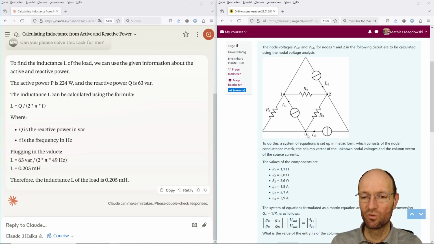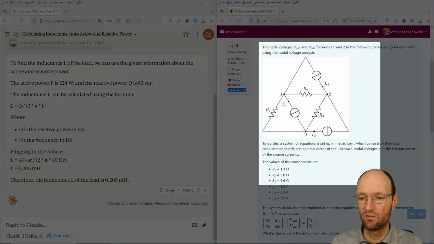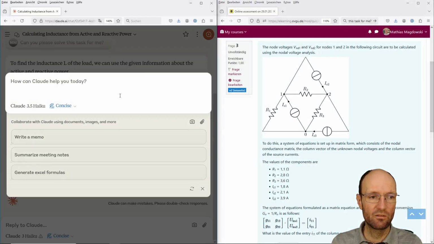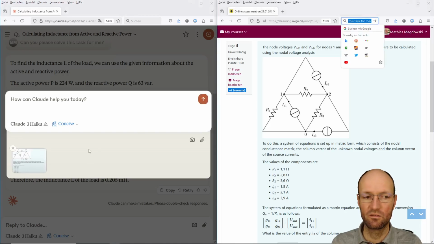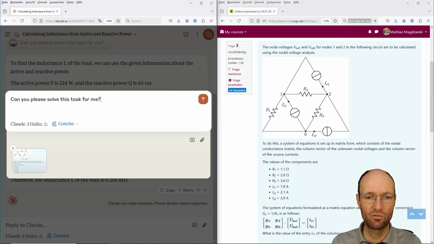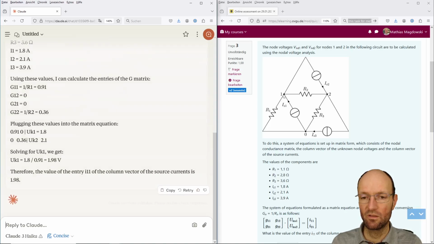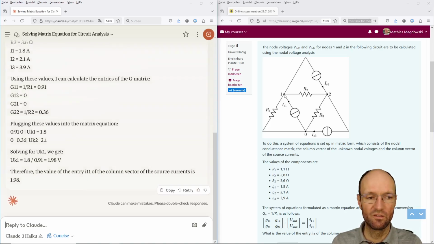But still we have two nodes. This is the reference node. We have node 1 and node 2, and can calculate two nodal voltages from this system of equations here. And the question is, what is the entry there? So let's copy this and open up a new chat, paste it there, and once again ask, can you please solve this task for me? And so I11 is the sum of the current sources at this node.